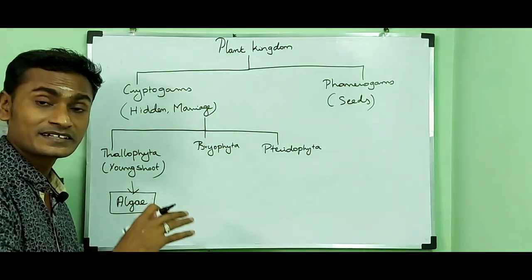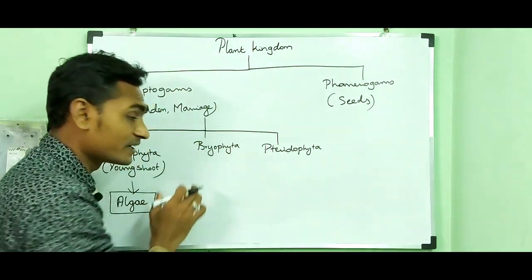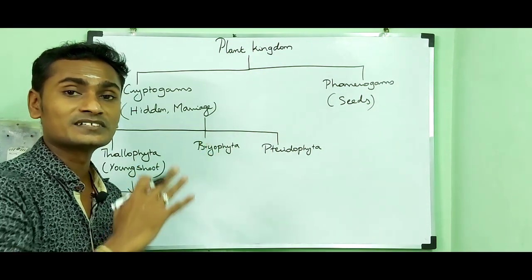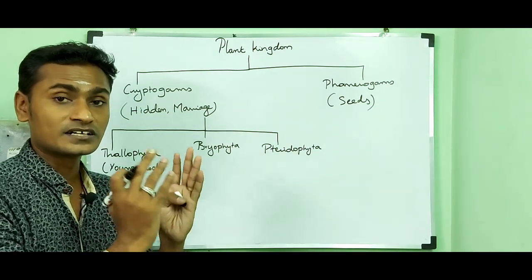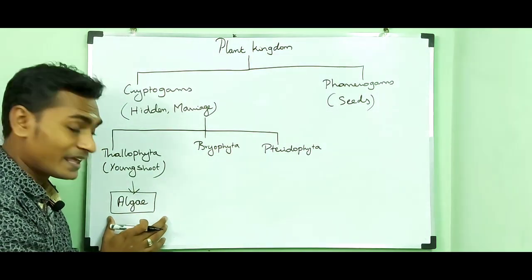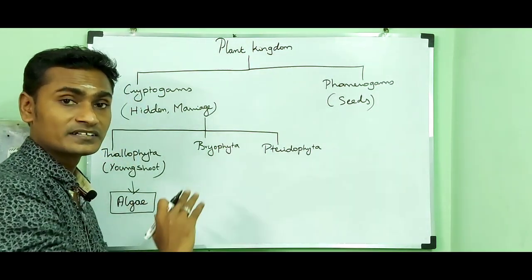Algae are predominantly present in aquatic environments, while bryophytes can be present in both terrestrial and aquatic environments. That is why scientists concluded that bryophytes evolved from algae.